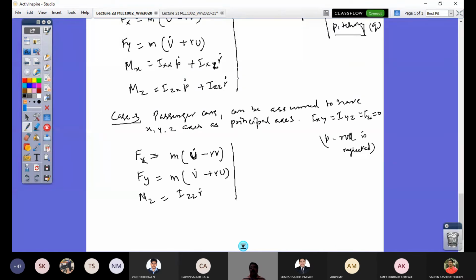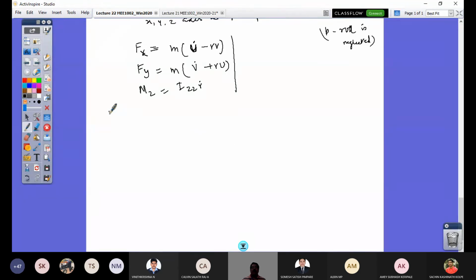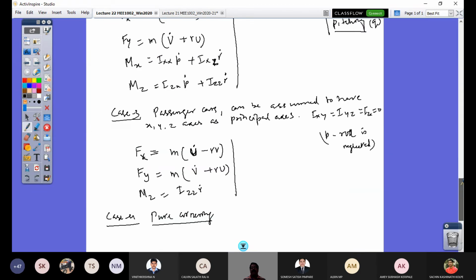So we have two more cases now. Case 4, what we look at is pure cornering. What is the difference between pure cornering and the lateral dynamic equation? There are three equations written. What is the main difference?